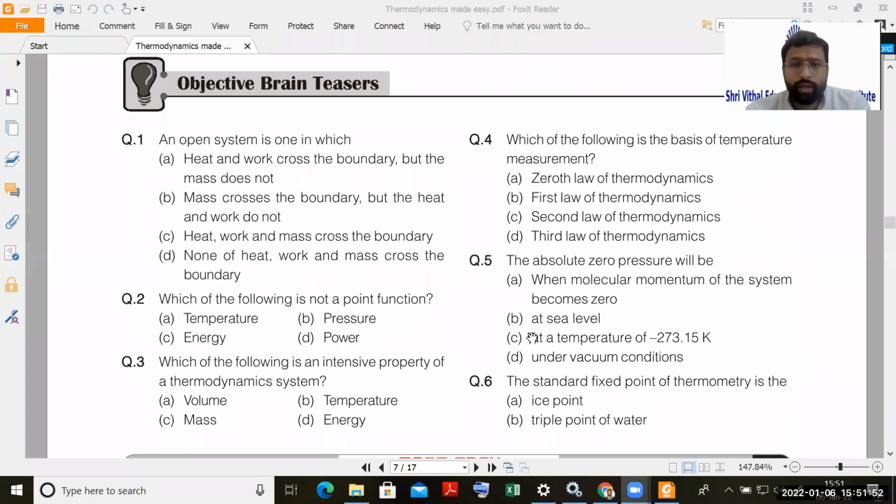I'm surprised that nobody is answering this question. What is the pressure at sea level? Obviously, it will be atmospheric pressure. It will be 101.325 kilopascal. Yes, it will be atmospheric pressure.